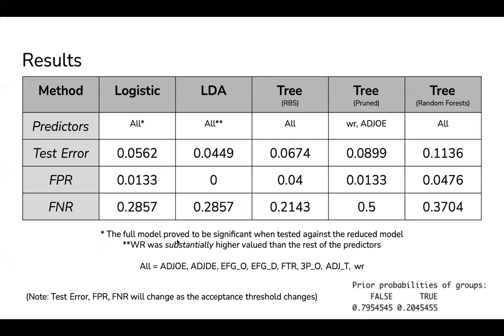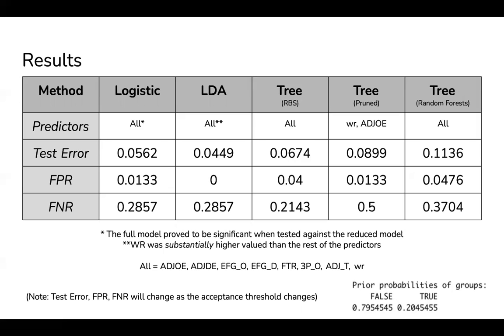Okay, so how did all the models do as a whole? With regards to predictors, pretty much every model used every single one of the important predictors we considered, with the exception being the pruned tree. We did come up with a reduced model for the logistic regression model. However, we conducted the likelihood ratio test, and that revealed that the full model was significant over the reduced model, so we can't just choose the reduced model. And for the test errors, it ranged from 4.49% in LDA to 11.36% in random forests. False positive rates are kind of the same, I guess, from 0 to 4.76.